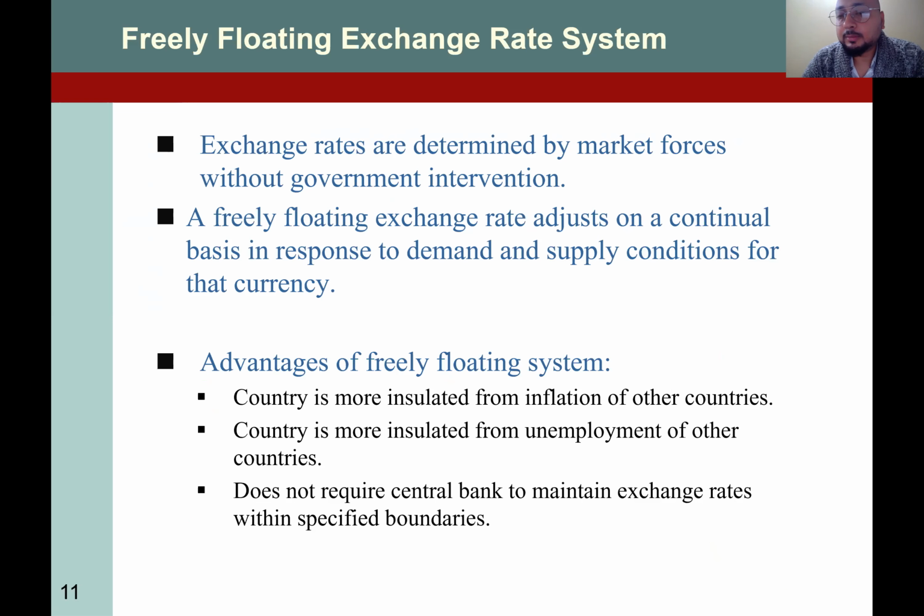In it there is close to zero involvement by the government. So it means the free forces of market supply and demand determine the exchange rate. Exchange rates are determined by market forces without government intervention. A free floating exchange rate adjusts on a continual basis in response to demand and supply. So what are the advantages of the free floating exchange rate system?